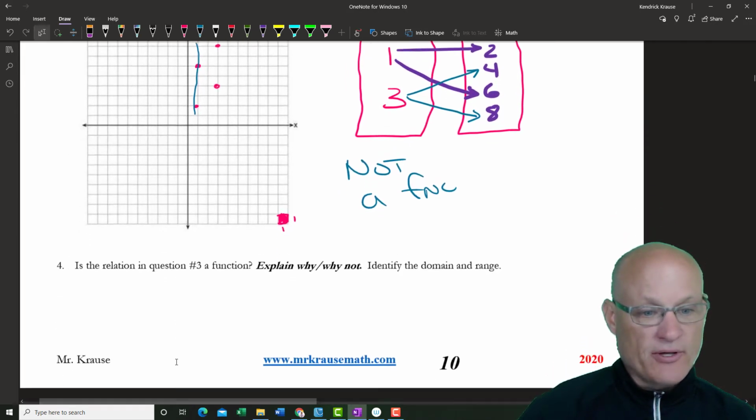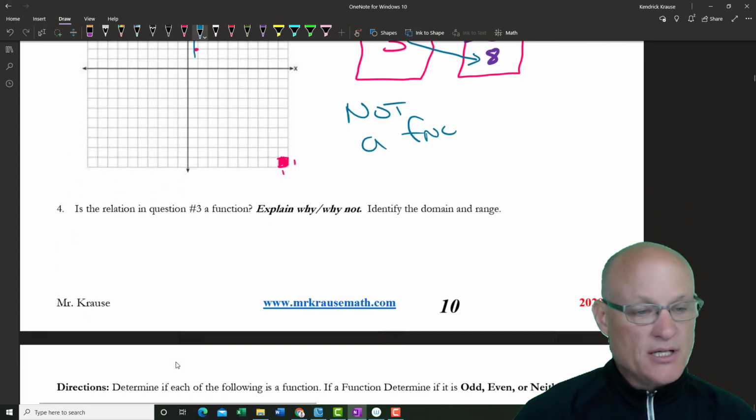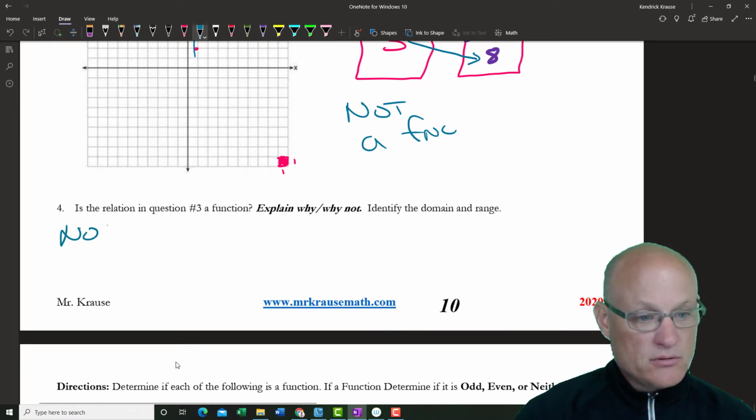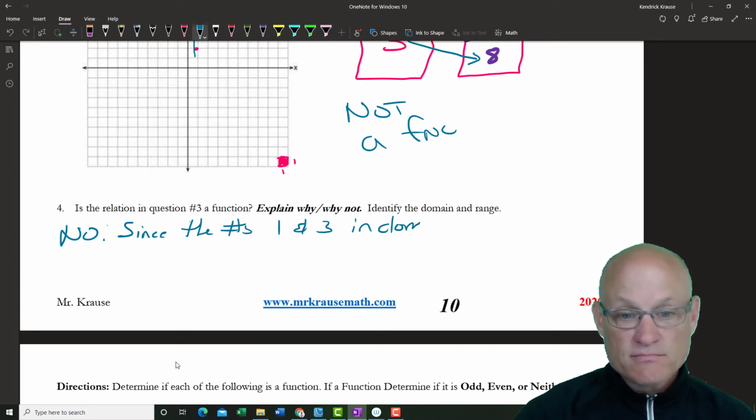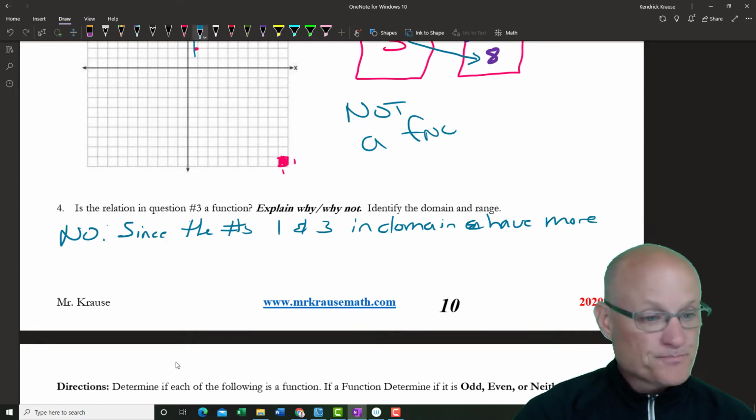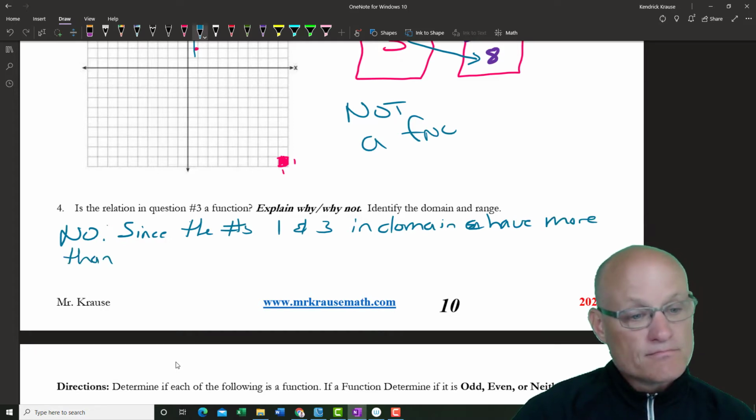So is number 3 a function? Why or why not? No, since the numbers 1 and 3 in the domain have more than one output value.